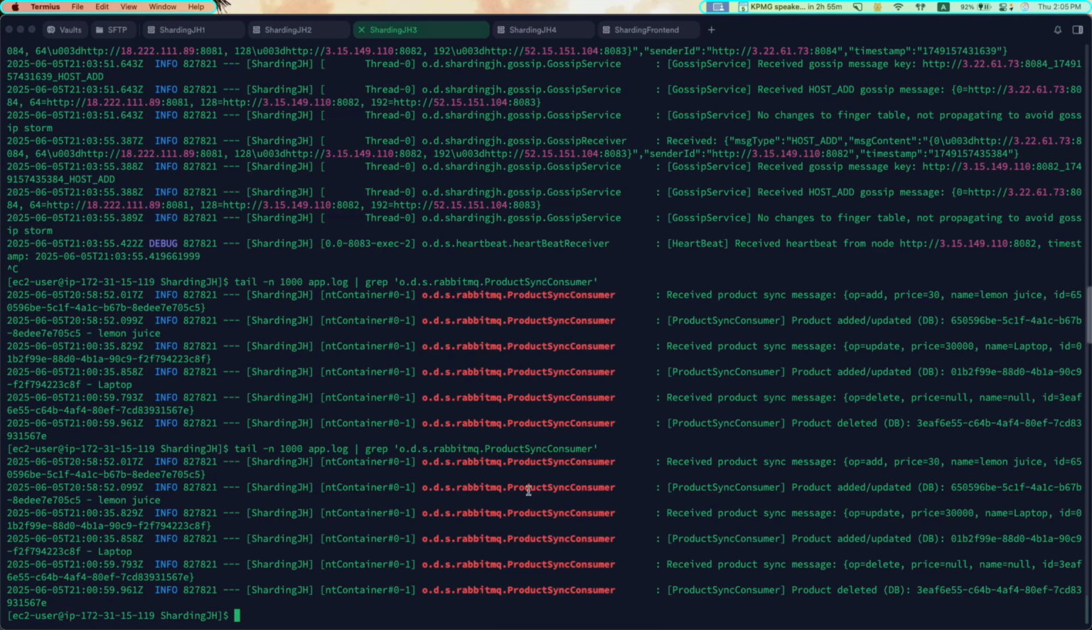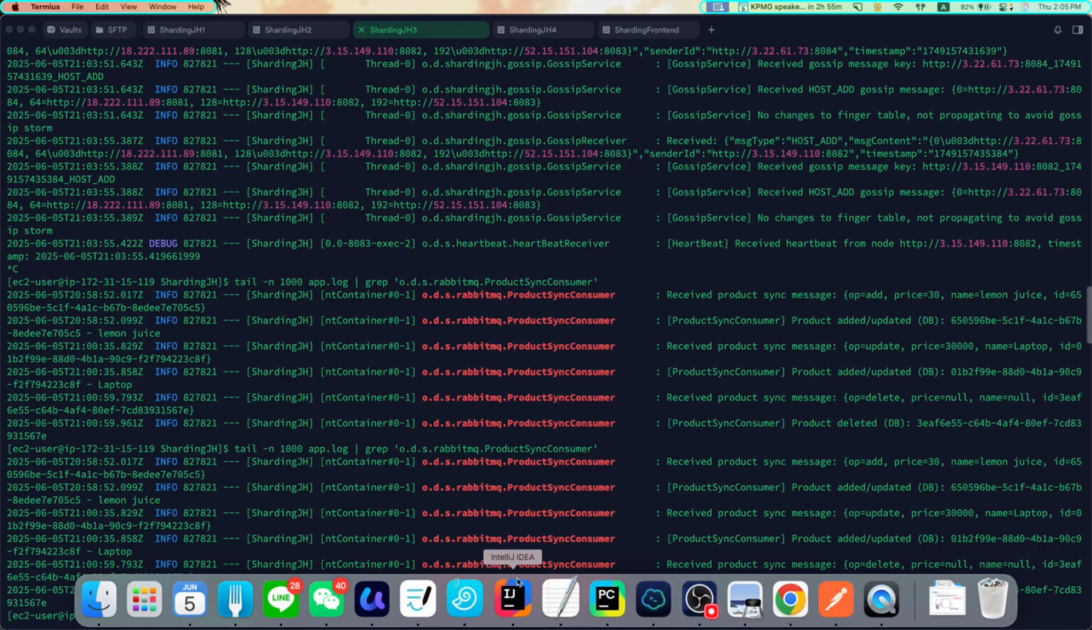So in here we can also see in server 2, the one that went down and came back, we can see update and then delete. Yeah, so that's our demo for